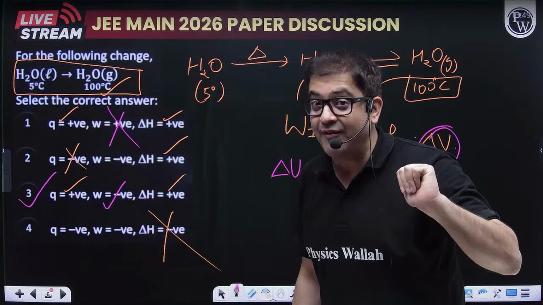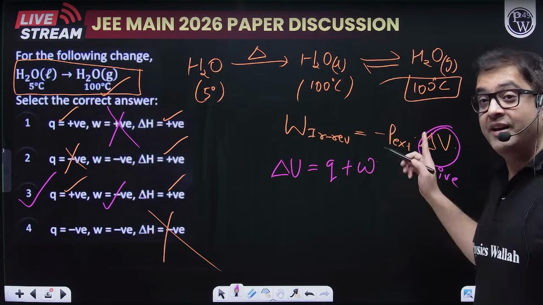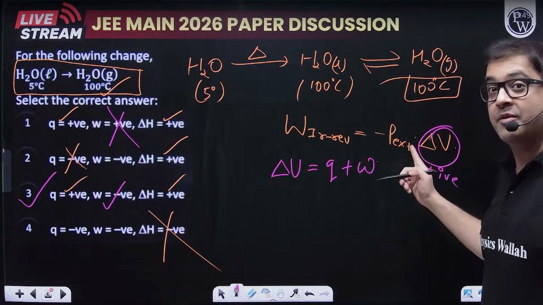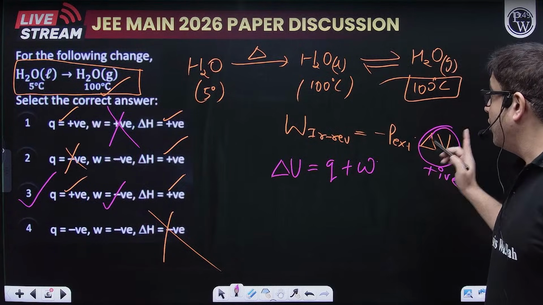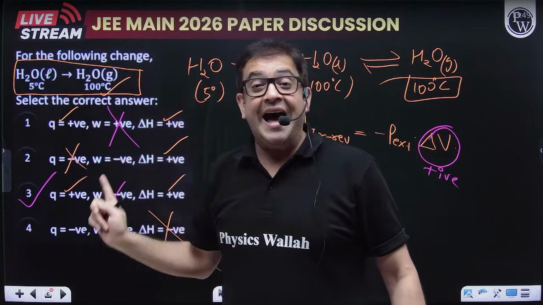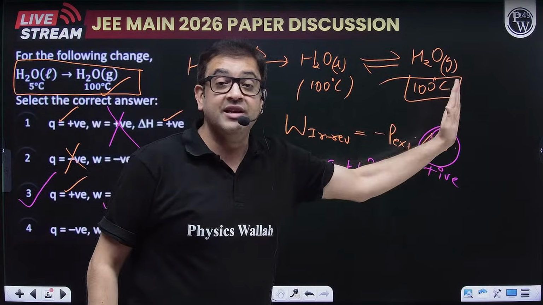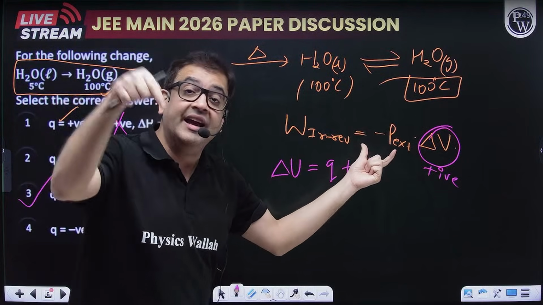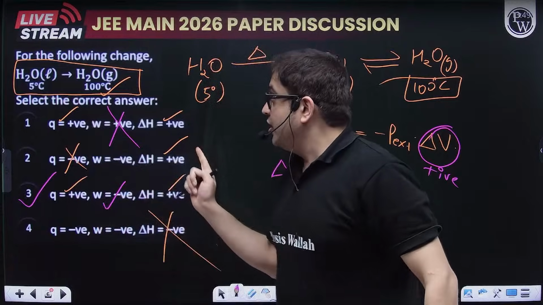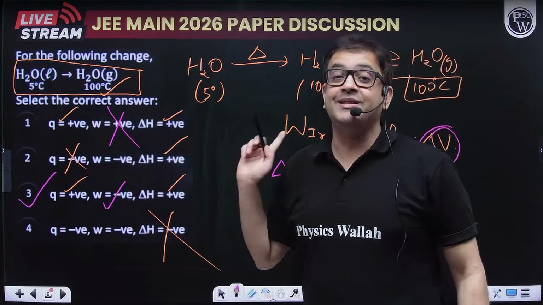Sir, you should apply the first law. What is it? Delta U is equal to Q plus W. W you have to calculate, sir, but volume is not given. So change in volume, sir, this liquid changing to gas, volume will be tremendously high. So delta V will be tremendously high. So work will be tremendously negative. And you are supplying heat, so the magnitude of Q and W then has to be supplied by the question.